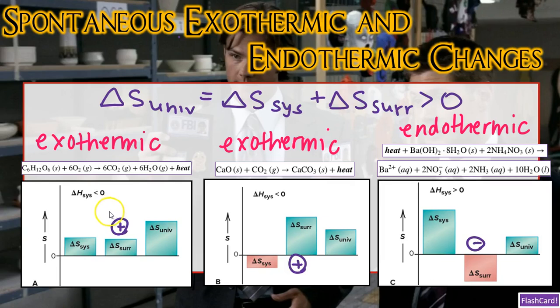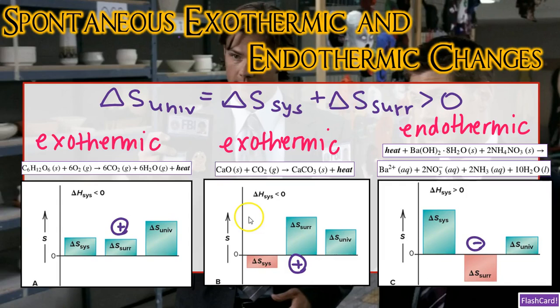Let's go ahead and take a look at our examples a little bit deeper. So for this exothermic reaction here, we have a solid and a gas mixing together in the reactants to form all gaseous molecules, and that's going to release heat. As you can see, our delta S of the system is going to be positive, and our delta S of the surroundings is also going to be positive. Since both of these values are positive, that means our delta S of the universe will also be positive. And if it's positive, that means this is a spontaneous process.